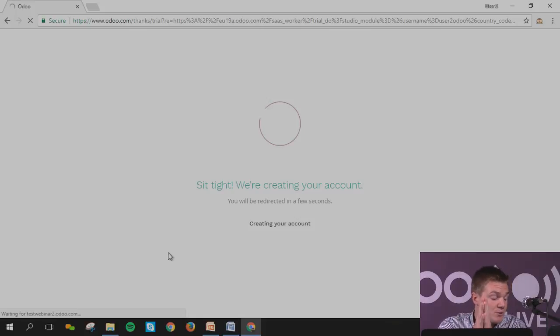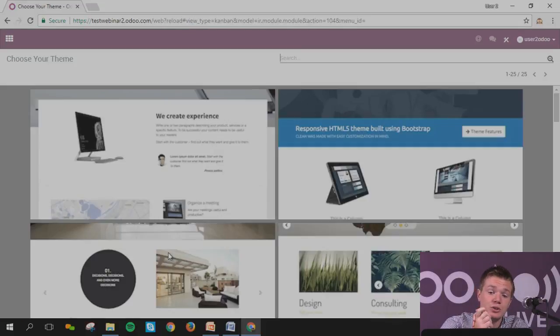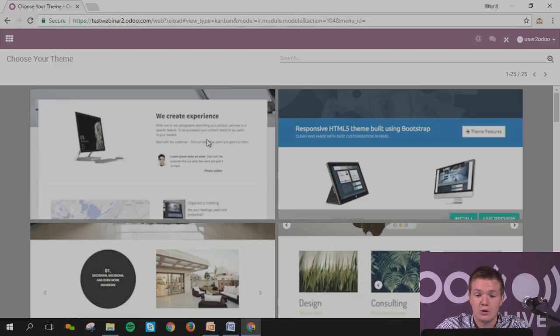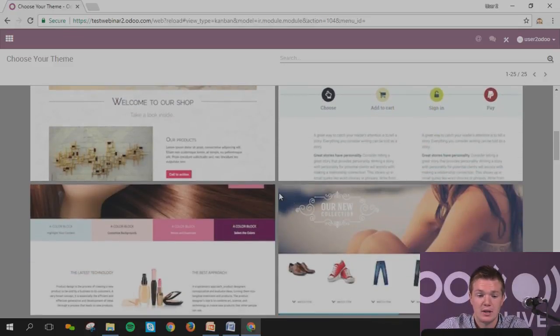As you know, we propose different themes that our team has created. For the online solution, you can have it for free. For the enterprise solution, you can pay for them on the App Store. So as you can see in here, Odoo proposes different themes.